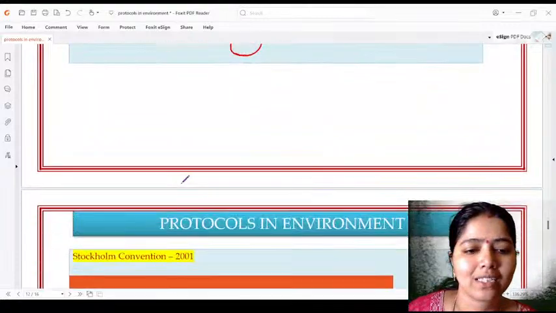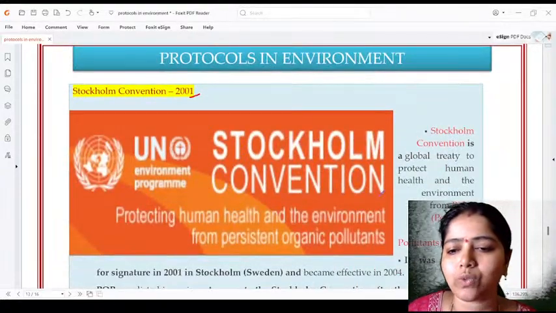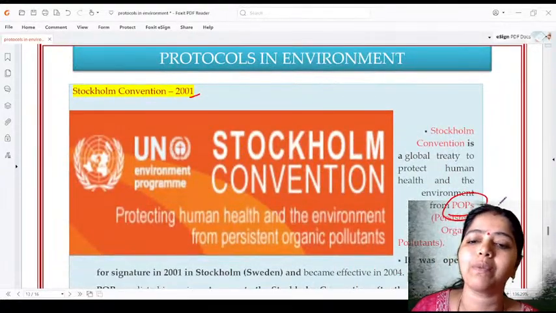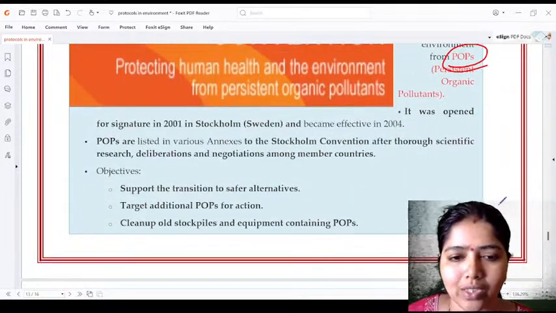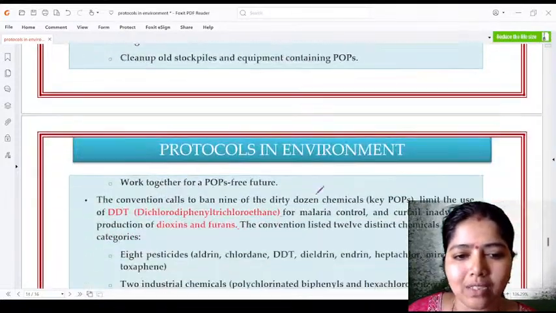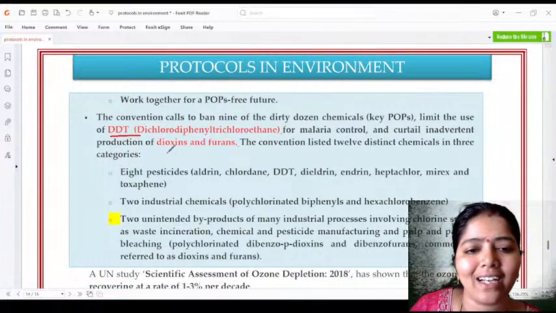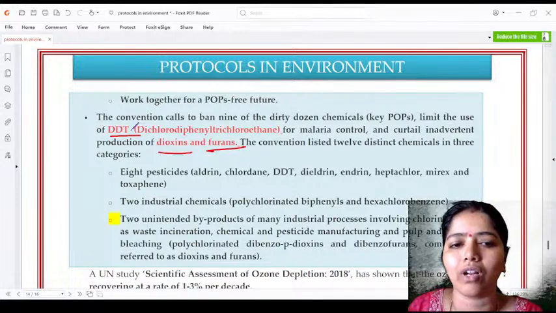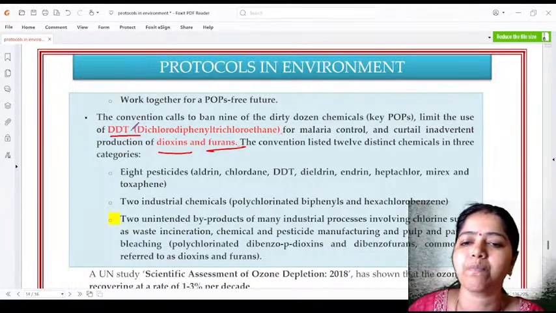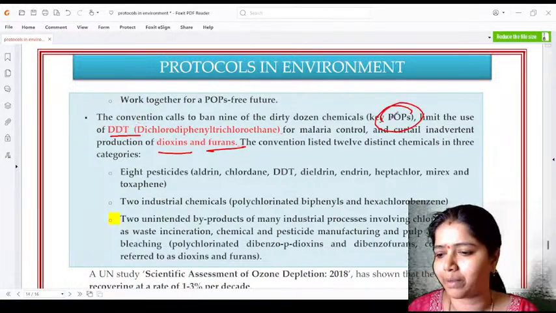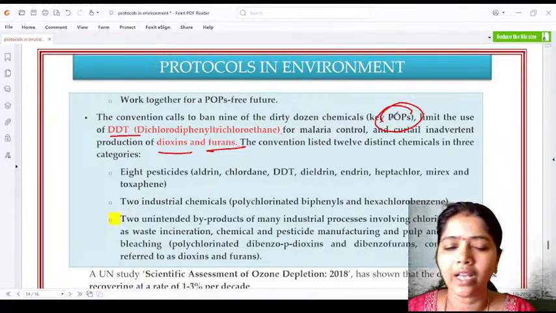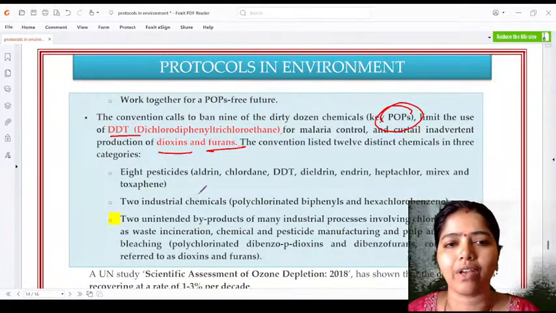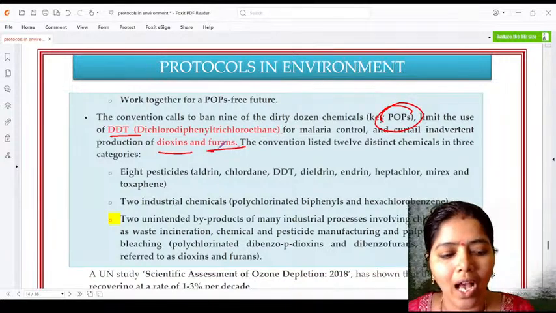And then next, Stockholm Convention. This is with respect to POPs. POP means what? Persistent organic pollutants. But what are the persistent organic pollutants? All the DDT, dioxins, furans, right? All these things, pesticides that we use in agriculture, all come under POP. So these are all very, very important things that you have to remember with respect to protocols.